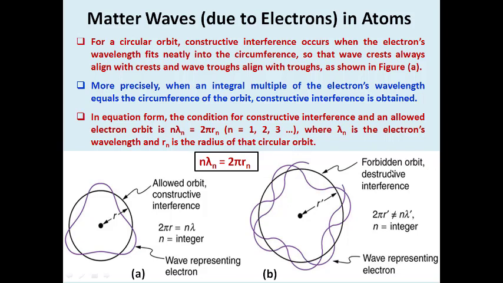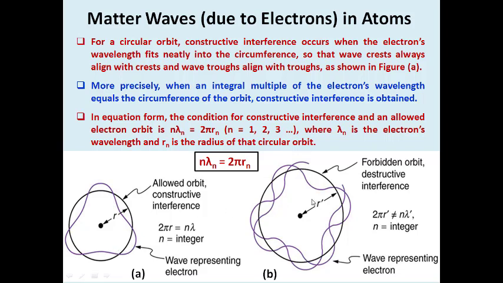Suppose the term 2 pi r does not match with n lambda, what is going to happen? You already know well, if there is a change in the length of the waves, then there is no chance of the waves merging together to form a pattern again. So we are going with destructive interference. In an allowed orbit we are expecting constructive interference, meaning whenever the electron keeps moving on the orbit, it resembles the same pattern of waves.